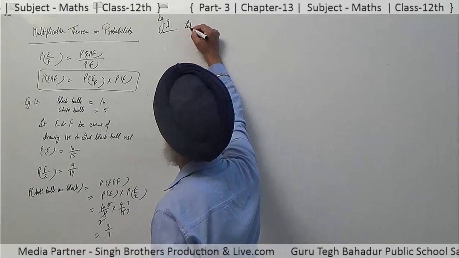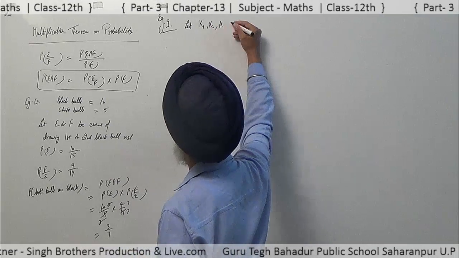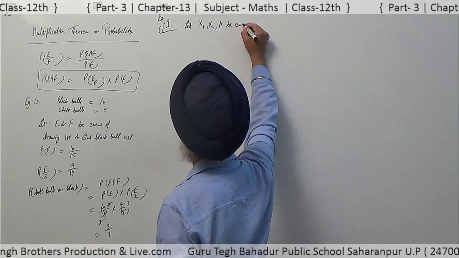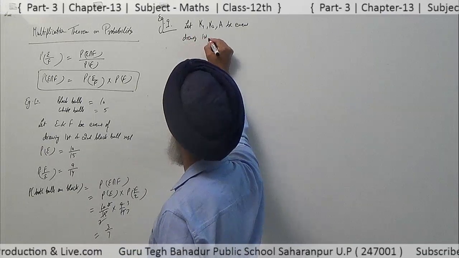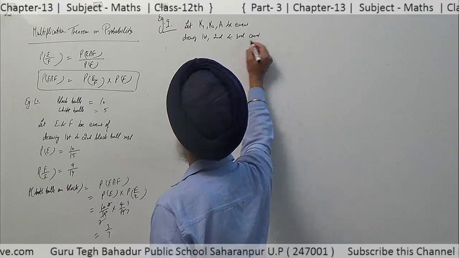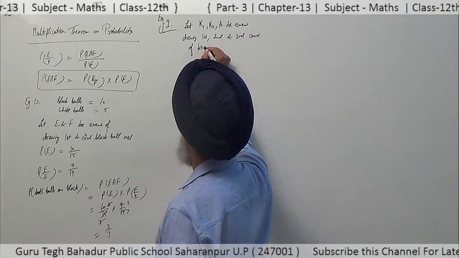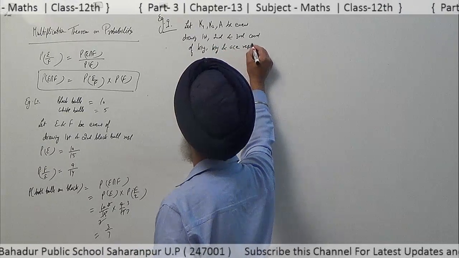So let us take K1, K2 and A be the events of drawing the first, second and third card of king, king and ace respectively.